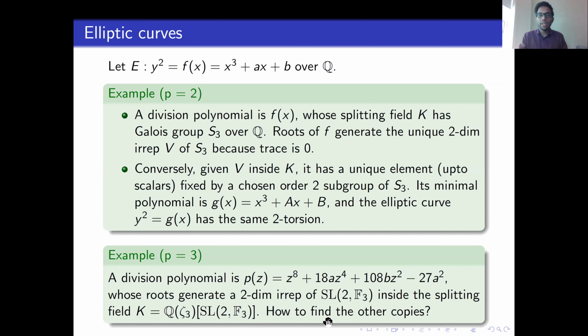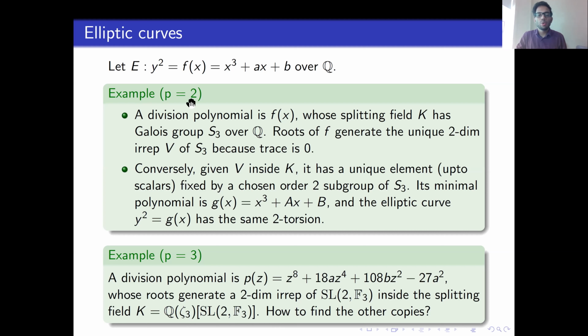So now what about 3 torsion? Here, the division polynomial that one can look at is this degree 8 polynomial. So its splitting field is the entire 3-torsion field, and it has Galois group SL2F3 over Q(zeta 3). The roots of this polynomial generate a two-dimensional irreducible representation of this group. And then we are back to the same problem. How do we find the other copies of this representation inside this field?